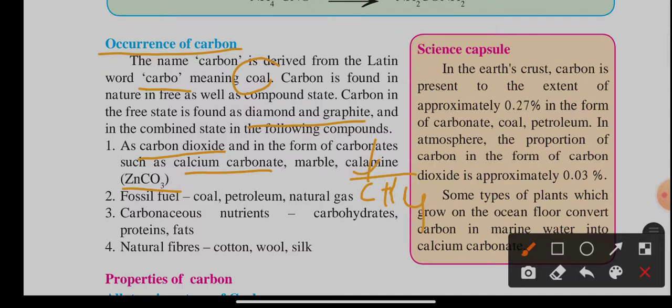Carbonaceous nutrients like carbohydrates, proteins, fats, all these are usually made up of carbon. And in natural fibers, cotton, wool, if you burn wool or cotton or silk, what remains is carbon. So carbon is present in natural fibers also. And to your surprise, in the environment, the carbon dioxide percentage is 0.03%.